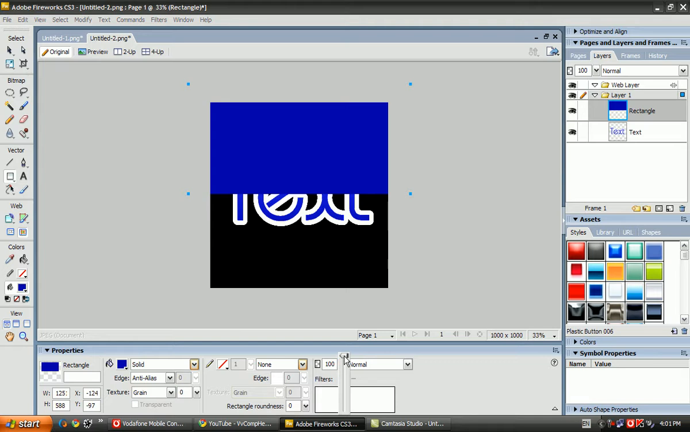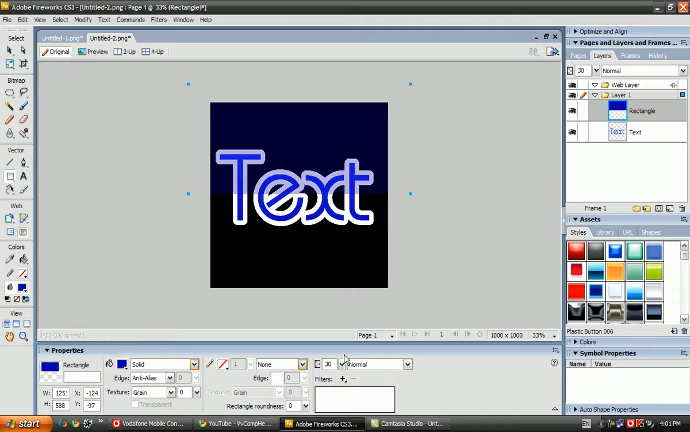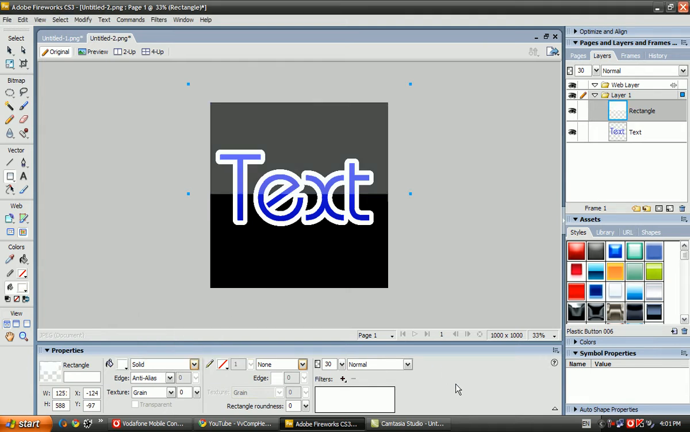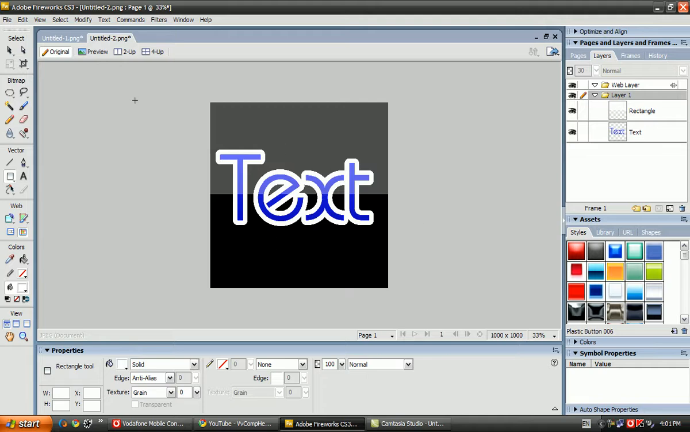Okay, let's go to opacity to 30 or something. Nah, 30. Yeah, it looks good. It looks very good. Yeah, now it's cool. You can save it and put it as a banner, and that's it.